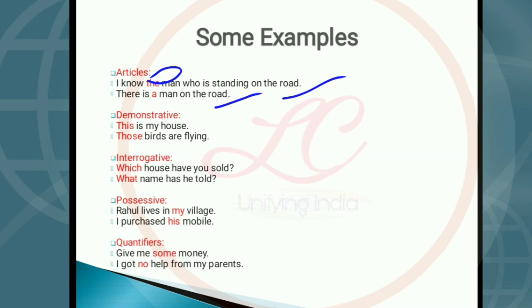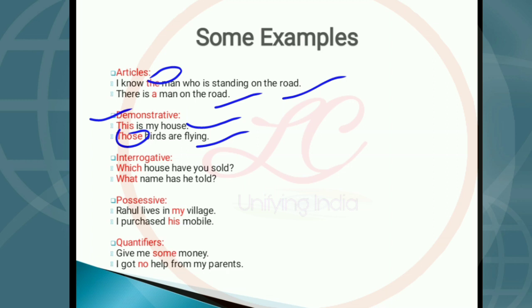Now demonstrative determiners. The example: this is my house. Here, this is an example of a demonstrative determiner. Another example: those birds are flying. Here, those is an example of a demonstrative determiner.